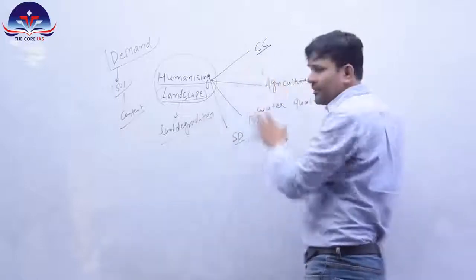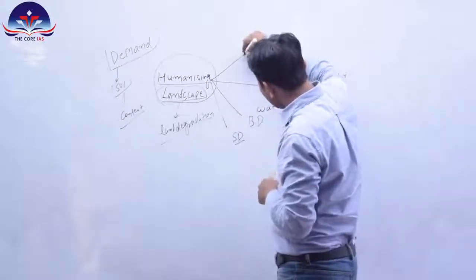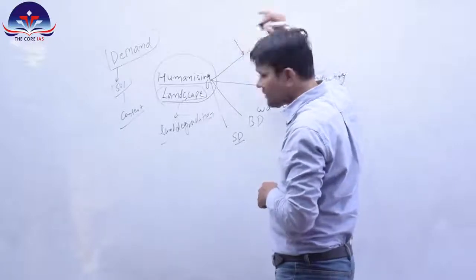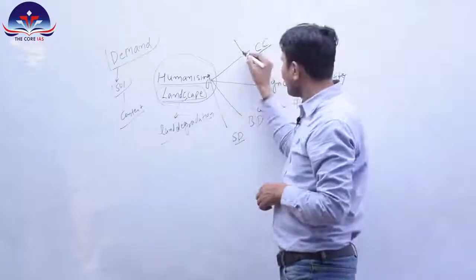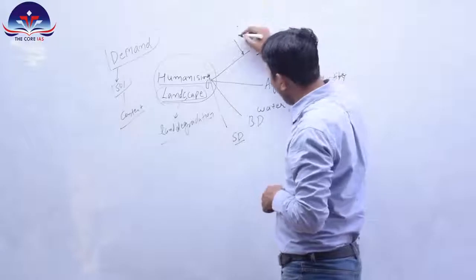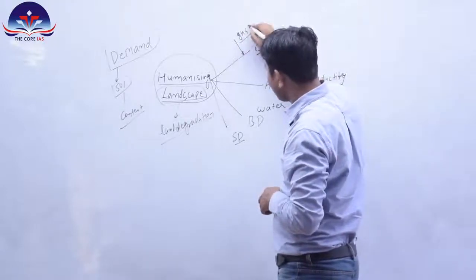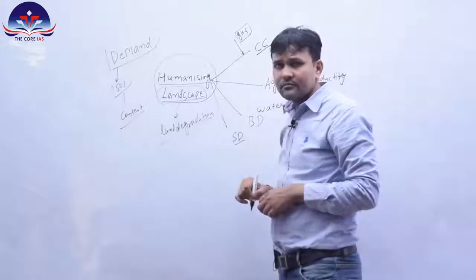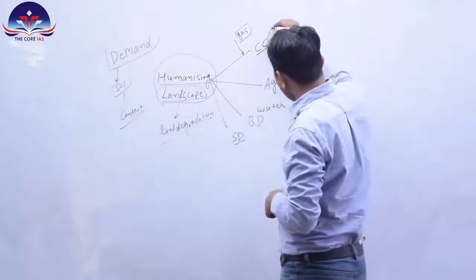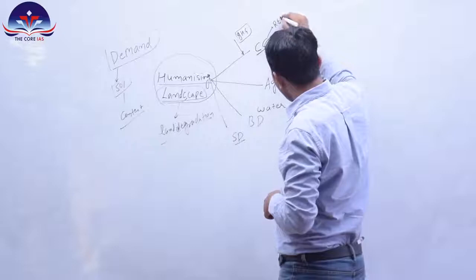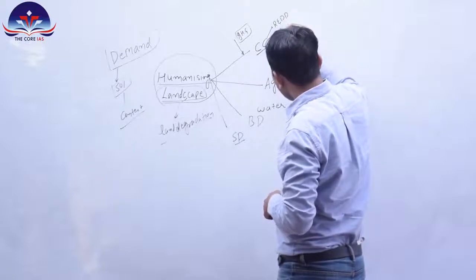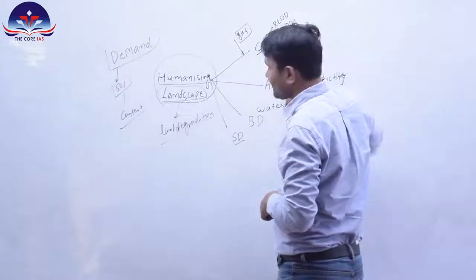Land degradation and climate change, we can think this in terms of degrading landscape and emission of greenhouse gases. And in this respect, we can think of REDD and REDD plus.